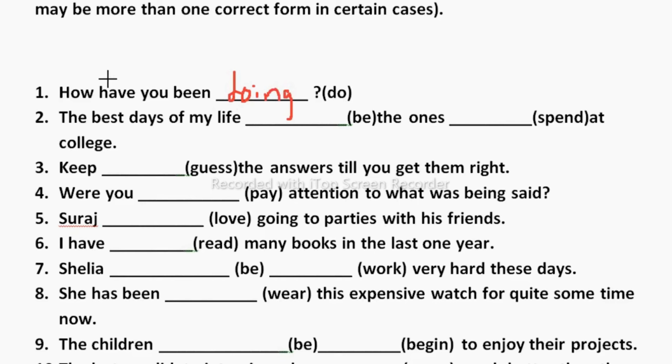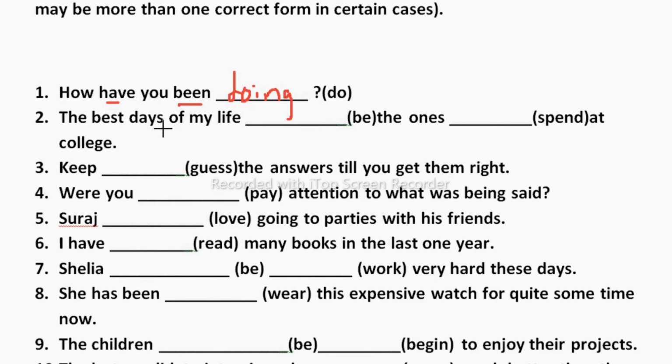So you can see here this is the have form. After have form, been is there, so that means it is present perfect continuous. So along with this have been we need to take the ing form of the verb, which is V4. So how have you been doing? This will be your correct answer. Now let's move to the second one.